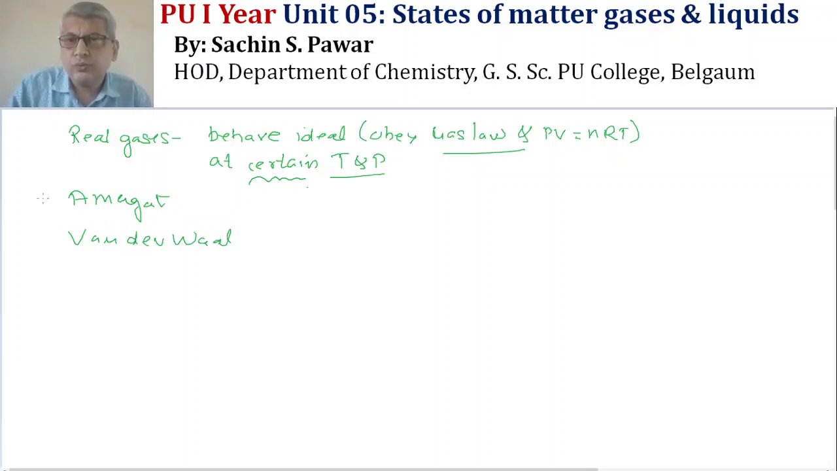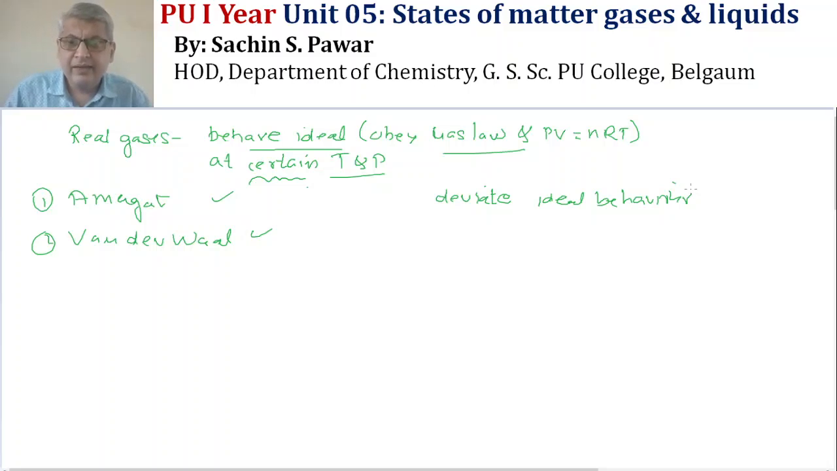These two scientists studied real gases: when these real gases behave ideally, and when they deviate from ideal behavior. So, we will now be learning the deviation of real gases from ideal behavior from the point of view of Amagat and the point of view of Van der Waals. So, let us start.